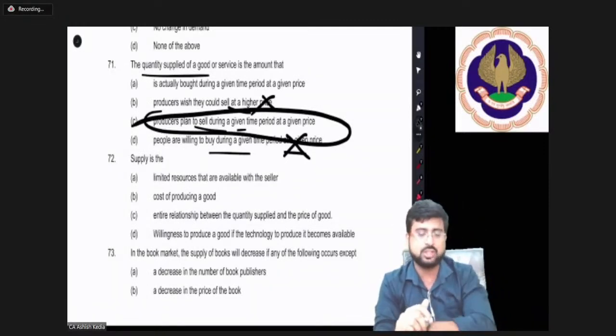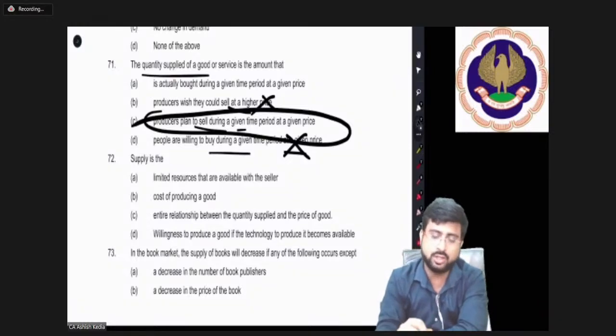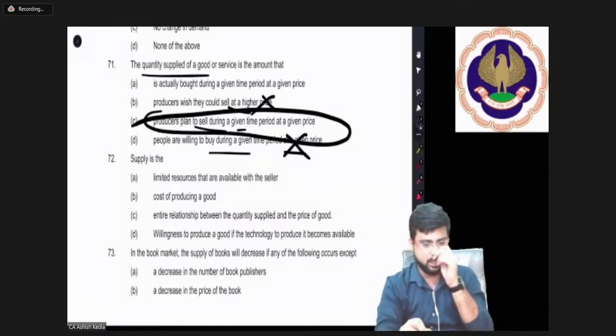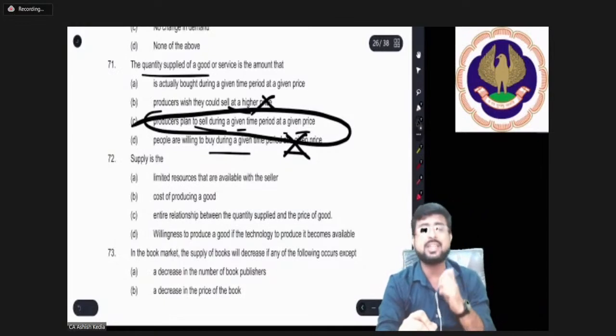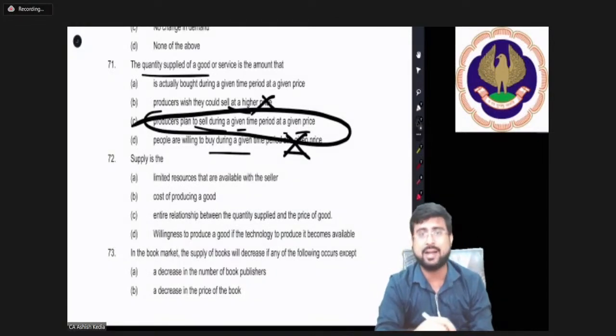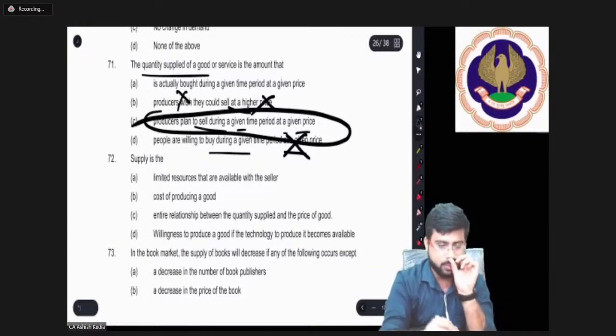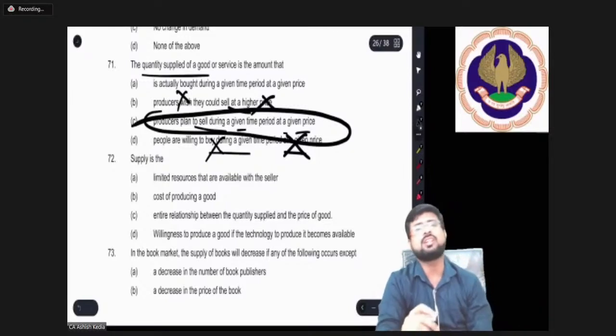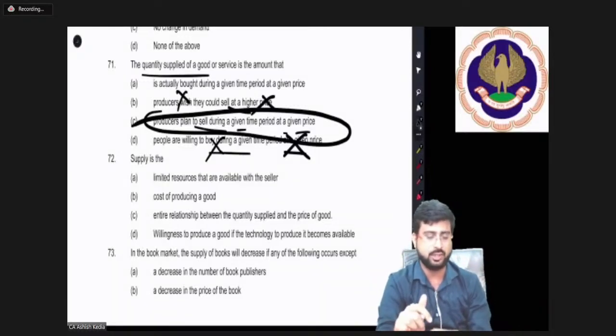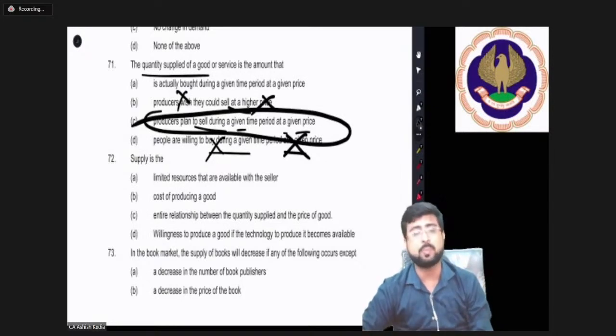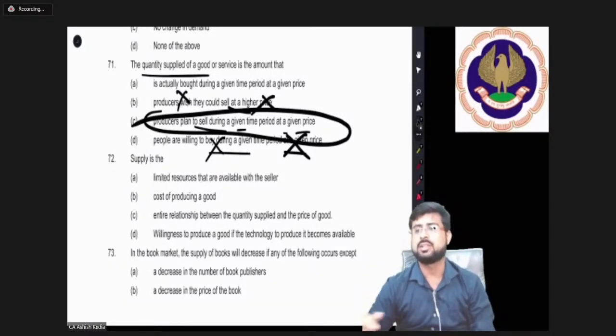That is what the producers are planning to sell during a particular time period at a given price. So period and price given, it's not the actual, it's the planned. Obviously, wish is not possible at all. Willing to buy, it's demand. So no logic here. Please remember, we are talking about plan here. Supply relates to plan.